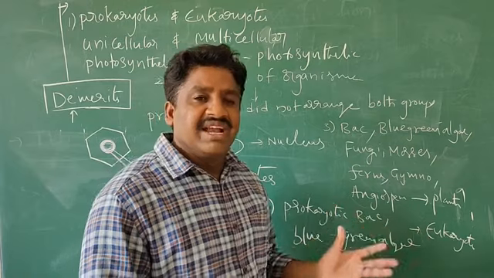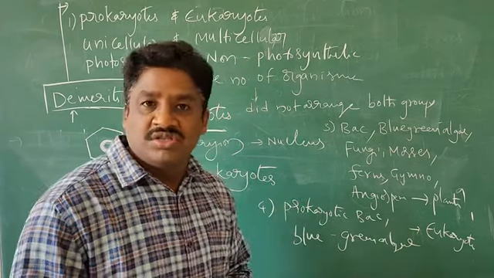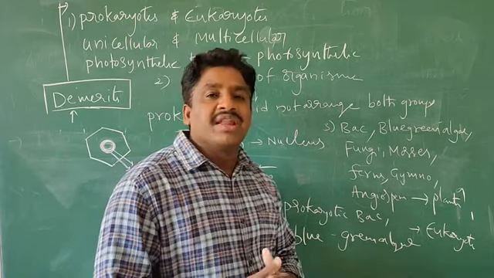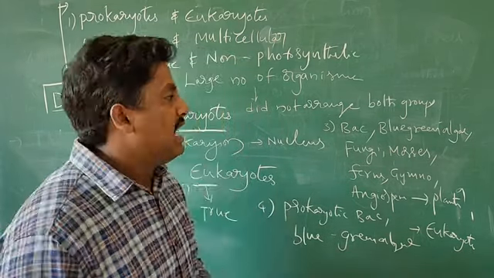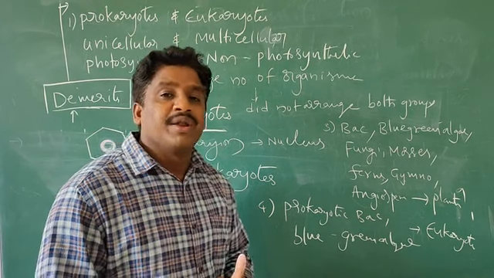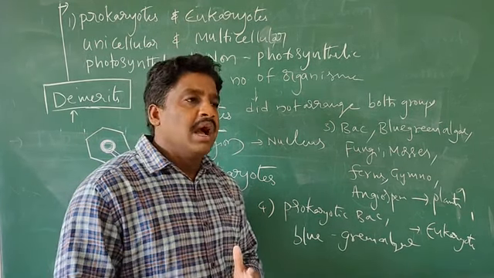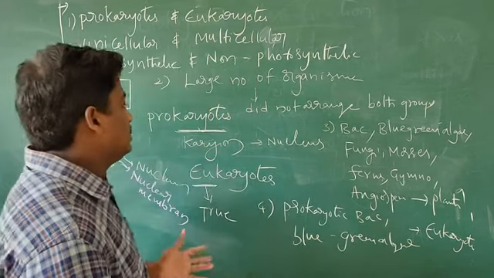And also in such a kind of bacteria, you can see the nucleus is not conspicuous. Not conspicuous means not clear. So such organisms are arranged in the eukaryotic group. So this is also one of the demerits. And previously, Chlamydomonas and Spirogyra, and also amoeba and paramecium, are arranged in the same groups like that. Okay, so proper differentiation is not present. So this is one of the demerits.